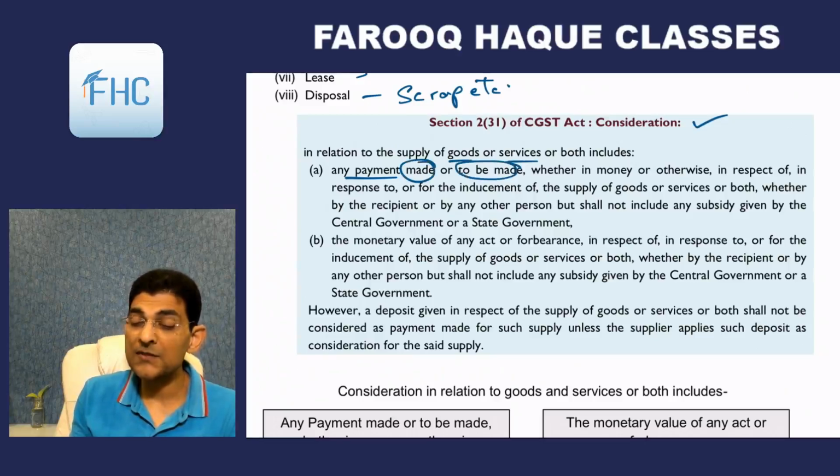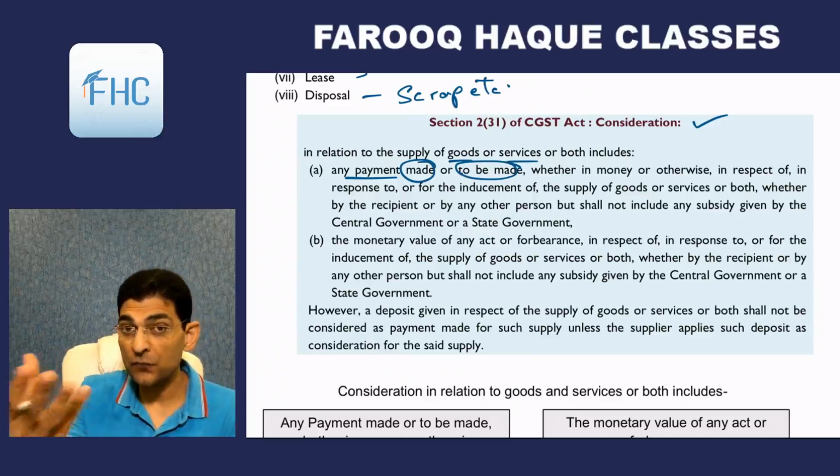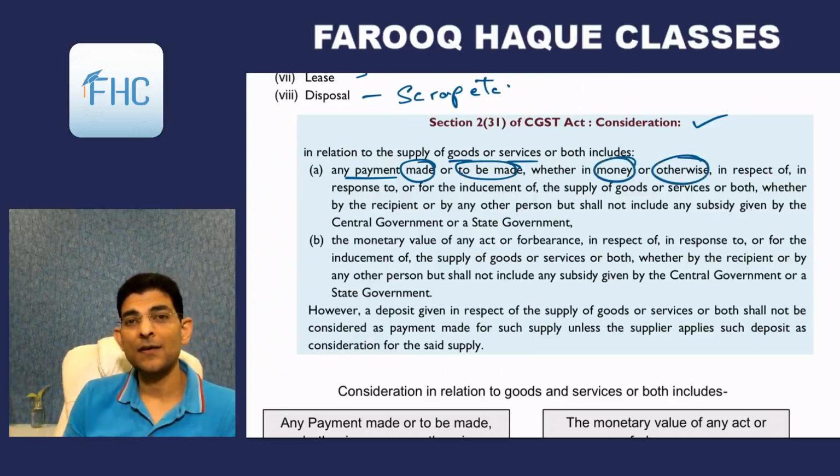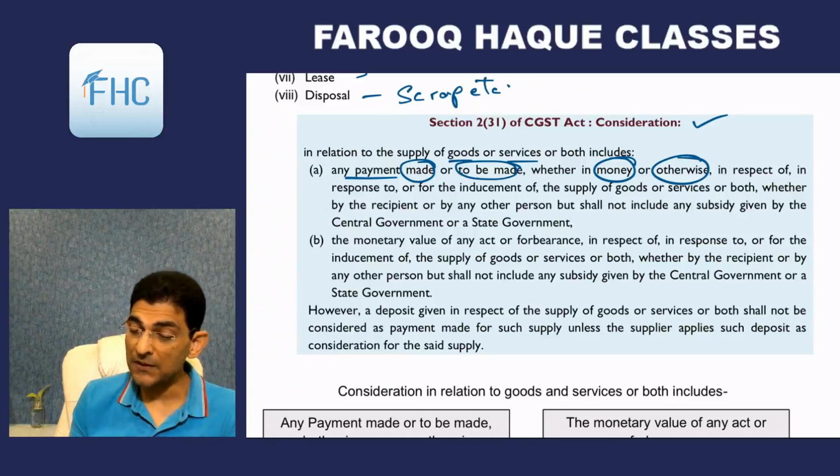To be made means credit sale can also be there, where the person undertakes to pay in future, whether in money or otherwise. As we have seen, sale means money, but exchange, barter can be also covered. So otherwise means it can be in kind also.